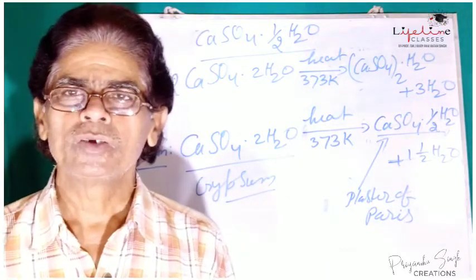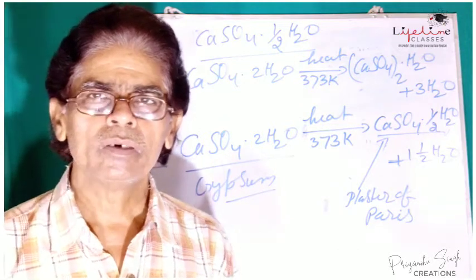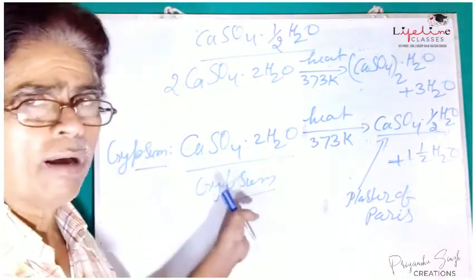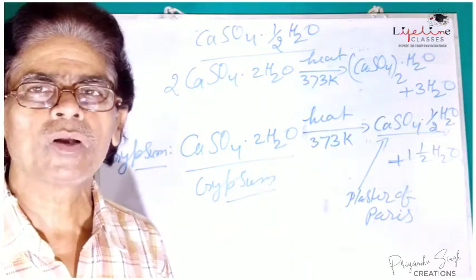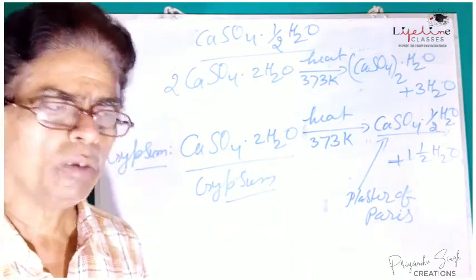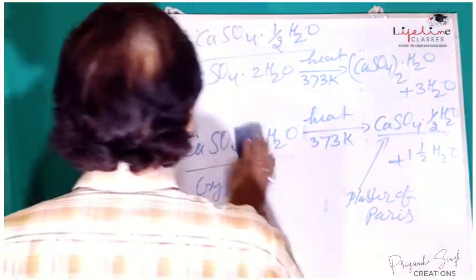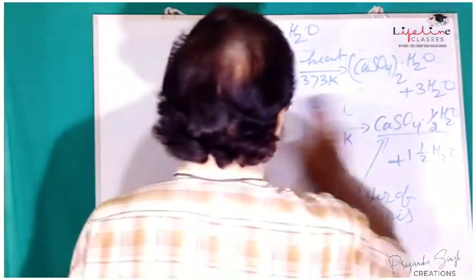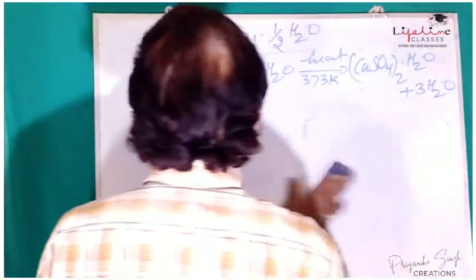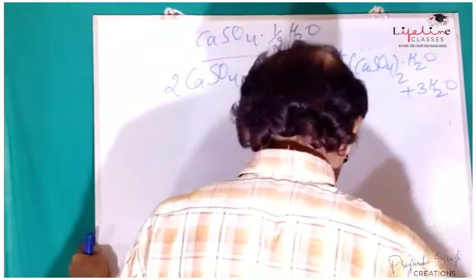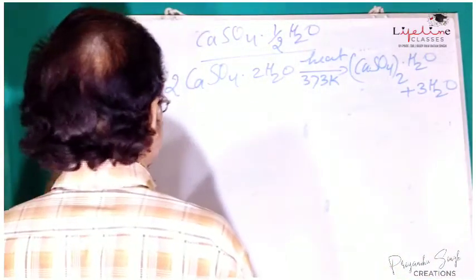We have already finished this topic, but let us look at the chemical equation of the setting of plaster of Paris into gypsum. See here, the opposite chemical reaction takes place when plaster of Paris is used for setting.